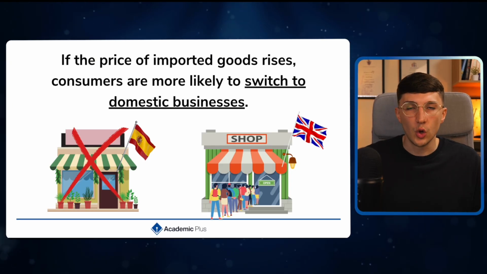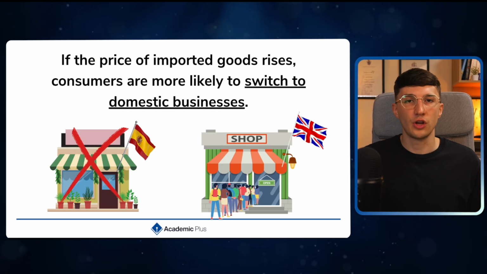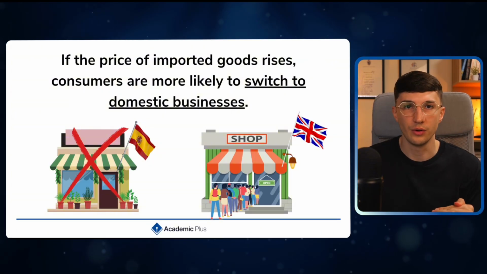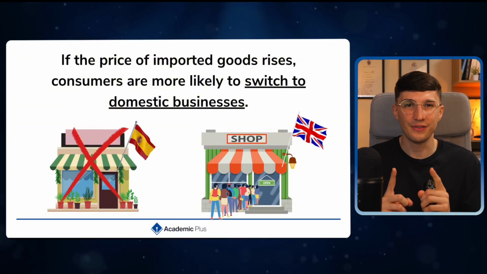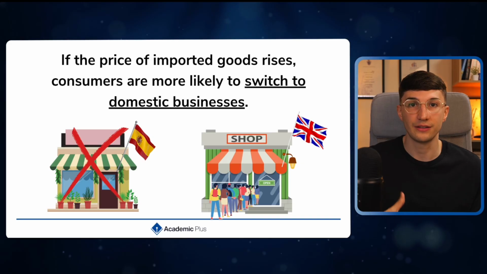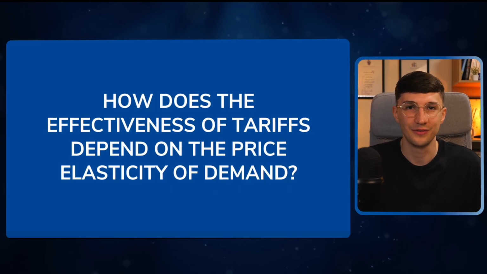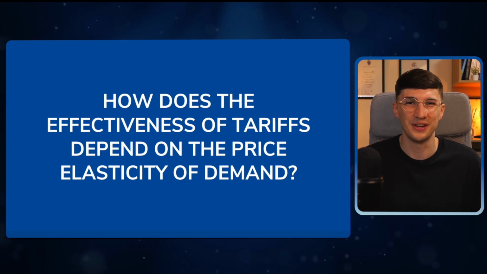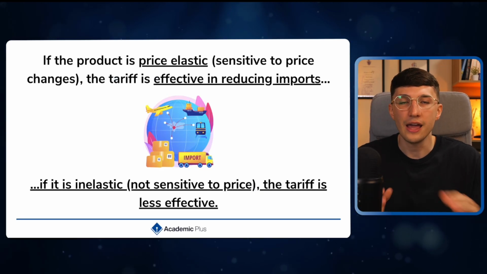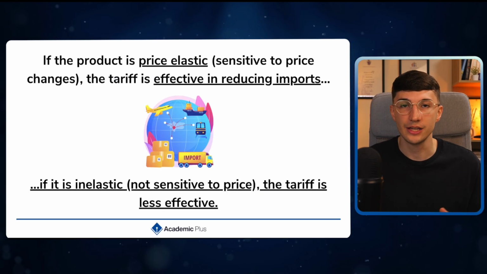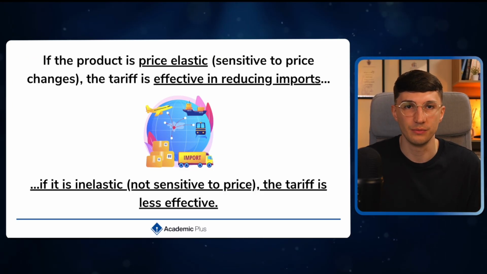And as we said, the law of demand states that if the price goes up, the level of demand should go down. But if you want to include a bit of evaluation in your answers of how effective tariffs can be, it depends on the price elasticity of demand, our favourite topic from Unit 3. Because we know if a product is price elastic, your customers are more sensitive to changes in price.